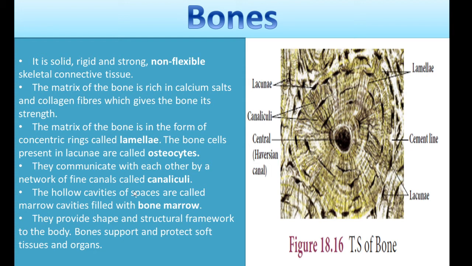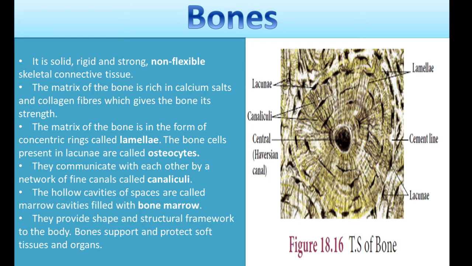The matrix of bone is formed of concentric rings called lamellae. We could see the ring-like structure here, and these are called lamellae. The bone cells present in the lacuna are called osteocytes. Osteocytes are nothing but bone cells. So chondrocytes are the cartilage cells, and osteocytes are the bone cells. They communicate with each other by a network of fine canals called canaliculi.